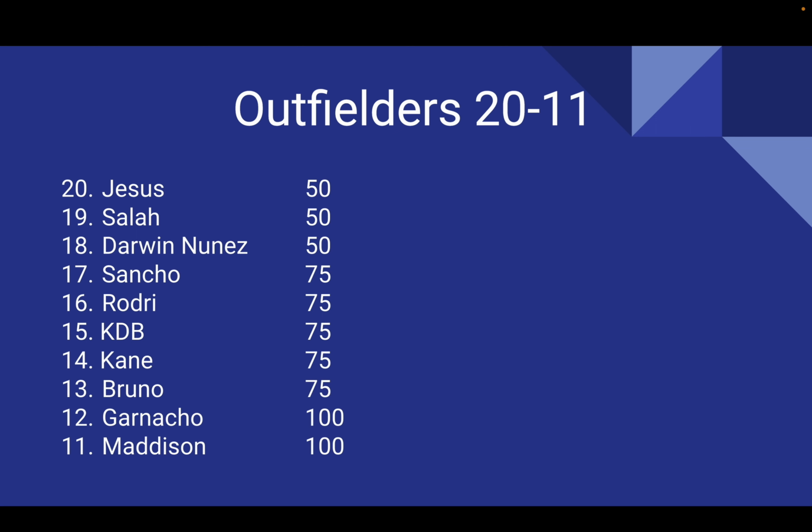So yeah, for example, having Darwin Núñez in line with Salah is ridiculous because he might not even play particularly many games. But he does play for a top team. He is younger. When he does do well, X, Y, Z. But yeah, Sancho's in there as well, just because of my love affair with Sancho from the FPL days. I literally have to have him. Rodri's one of those ones that, as a defensive midfielder, he does actually score a lot of goals because he plays in such a dominant team. So he could do quite well, I believe.